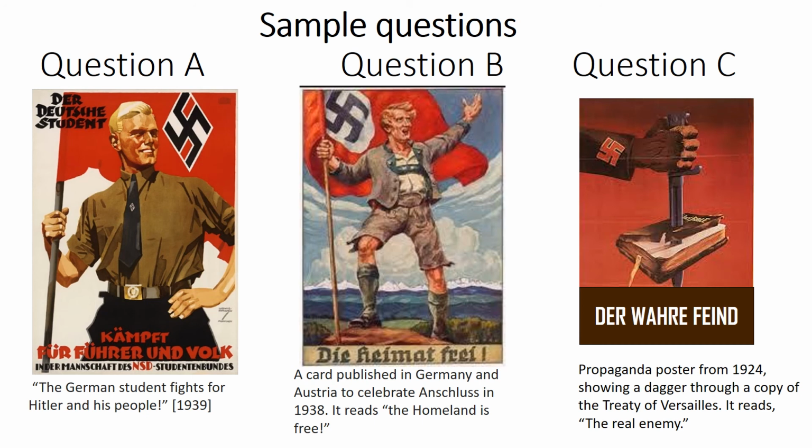Question A says, the German student fights for Hitler and his people, and this was made in 1939. Question B is a card published in Germany and Austria to celebrate the Anschluss of 1938, and it says the homeland is free. And question C is a propaganda poster from 1924 showing a dagger going through a copy of the Treaty of Versailles, and it reads the real enemy.